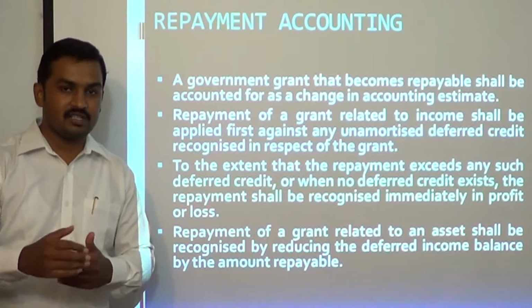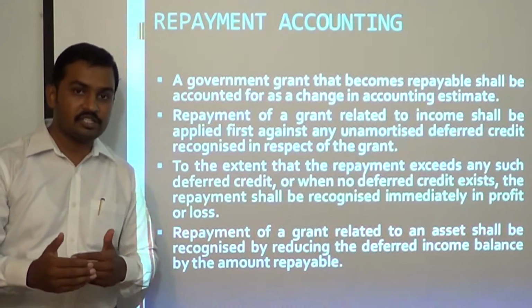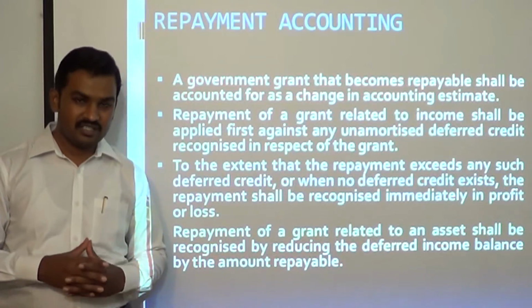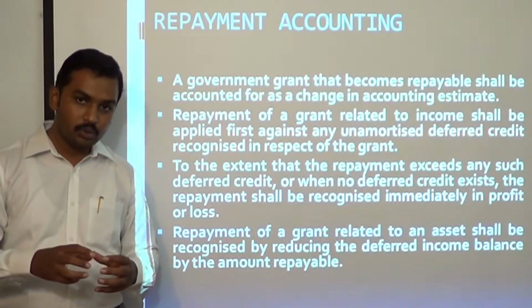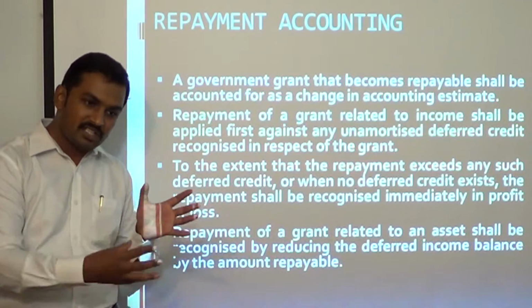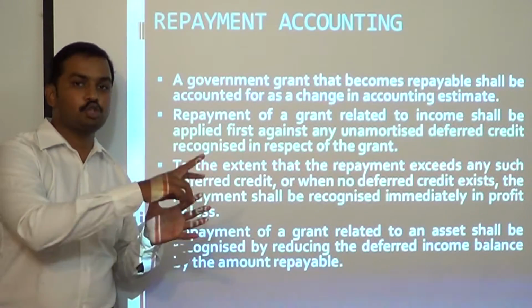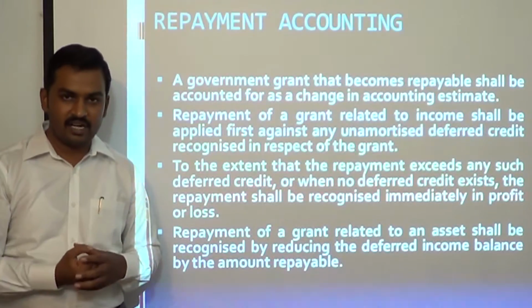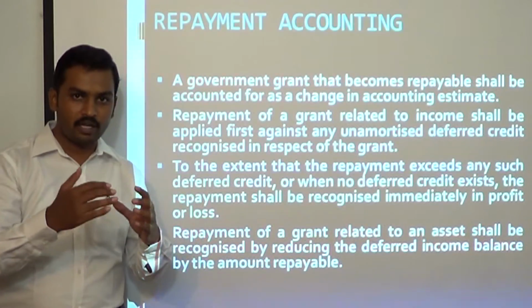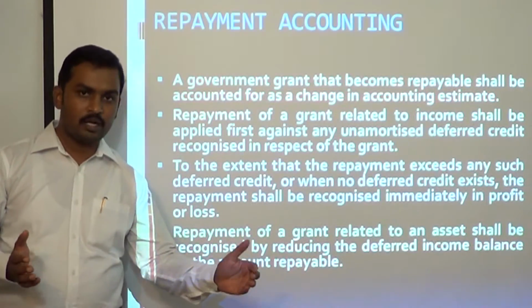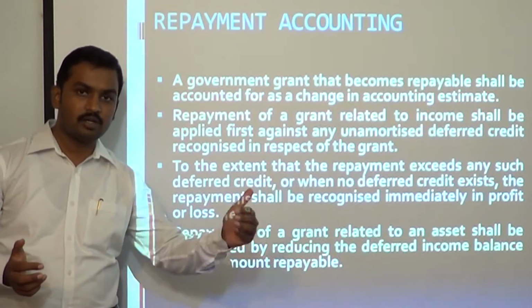Suppose after first year you have failed to fulfill the condition and the grant becomes refundable. So in such cases, what the standard says is, you have to debit the deferred income account to the extent it is available. Remaining amount should be debited to P&L and you have to give credit to cash account. See, when we receive grant, we pass an entry: cash or bank account to grant, deferred income. When it is released to P&L account, we pass the entry: government grant account to P&L.